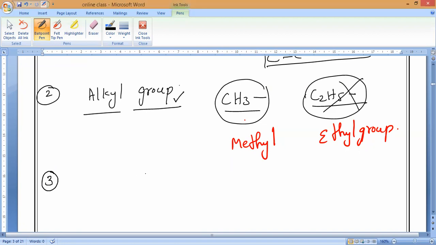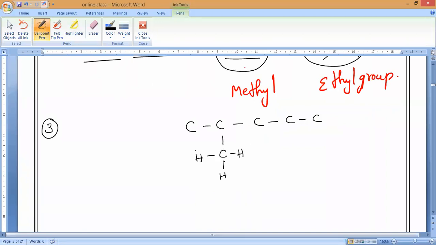So now you can see, for example, carbon, carbon, carbon, carbon. Now, here I have a branch. What is this group called? Which group is it? Alkyl group, methyl group. Is it yes or no? Please respond. Methyl group.